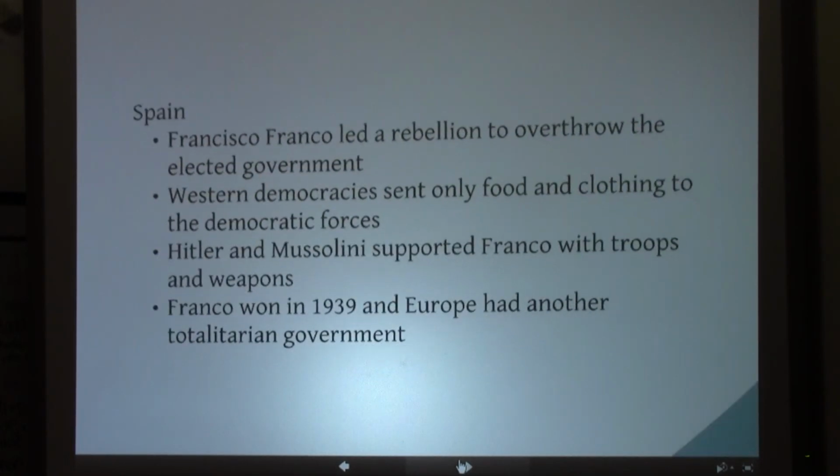The fifth government that we want to concern ourselves with is the government of Spain. Francisco Franco led a rebellion to overthrow the elected government. Western democracy's response was to send only food and clothing to the democratic forces. Hitler and Mussolini, on the other hand, supported Franco with troops and weapons. As a result, Franco won in 1939, and Europe had yet another totalitarian government.